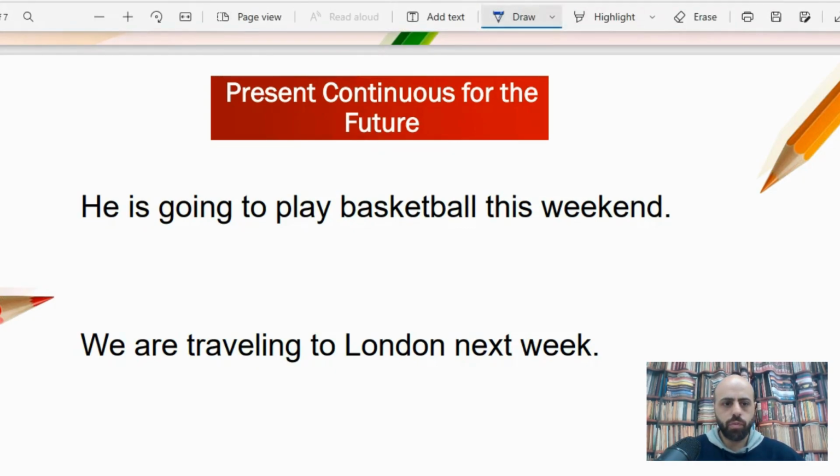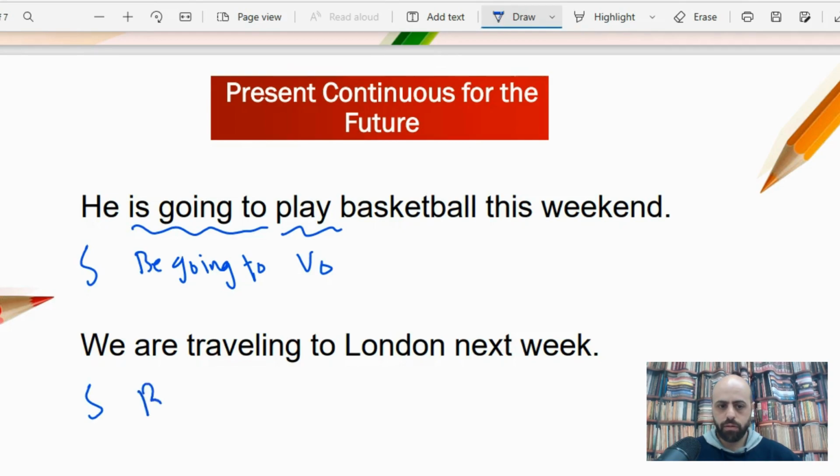The first sentence we have the subject here, then we have is going to. So this is usually called be going to. Could be is, are, depending on the subject. Then we have verb 0. In the second sentence, we have subject, then we have verb be, could be is, are, again depending on the subject. Then we have verb plus ing.